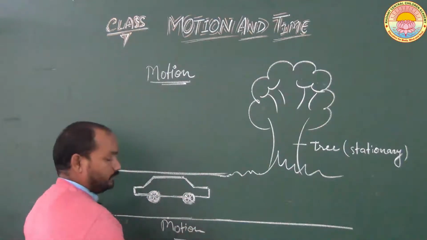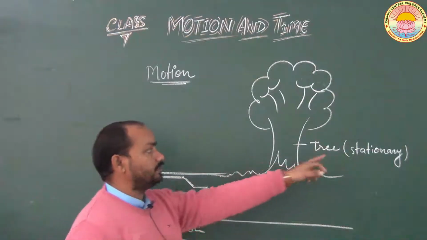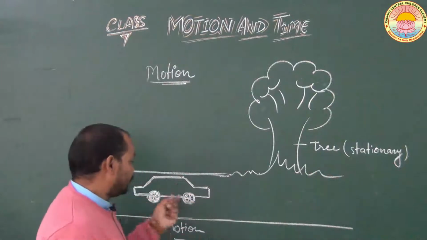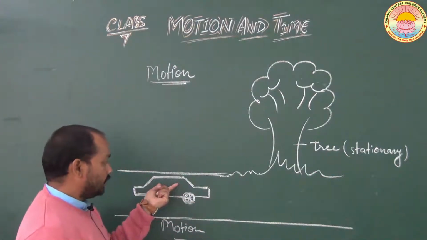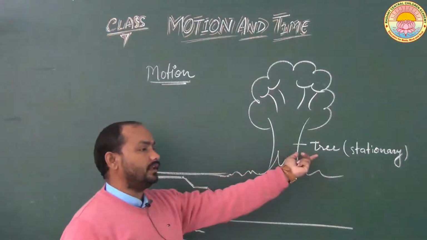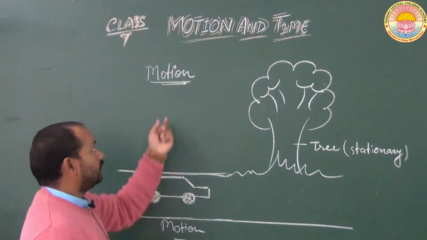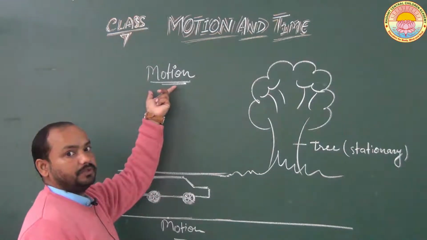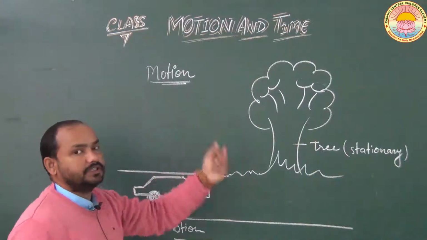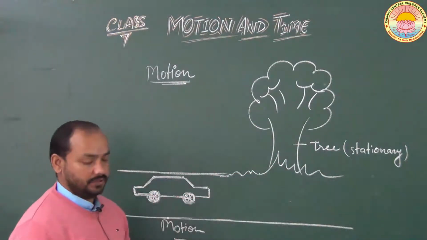If this car changes its place with respect to this tree, then the car is said to be in motion. But if this car remains in the same position with respect to this tree, then the car will not be in motion. So I hope now you have understood what motion is. Motion means if any object changes its position with respect to a stationary object, then the object is said to be in motion.